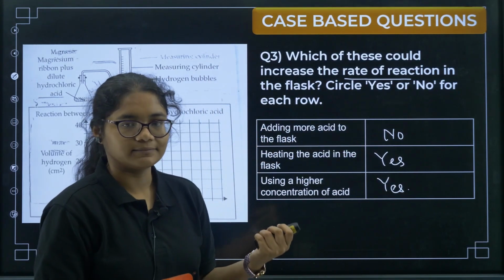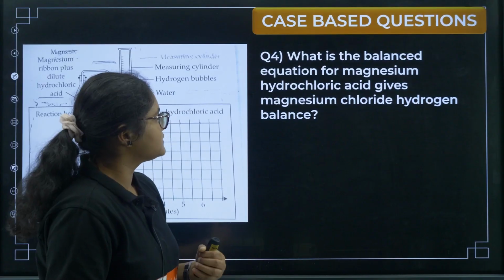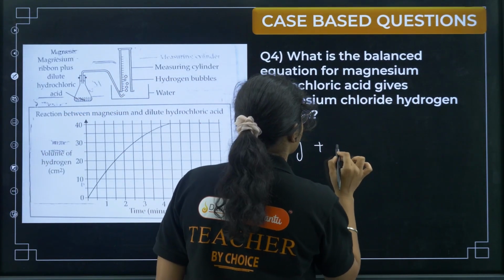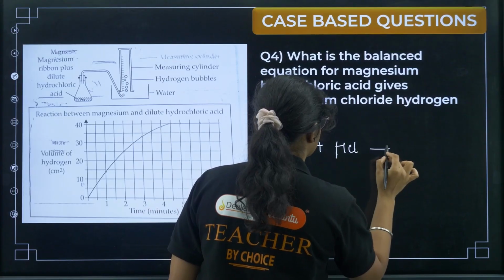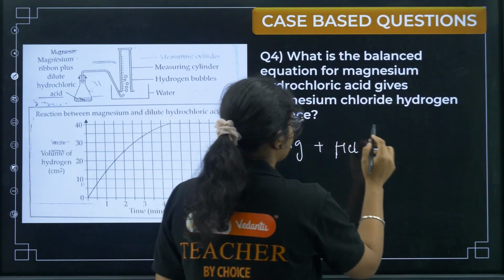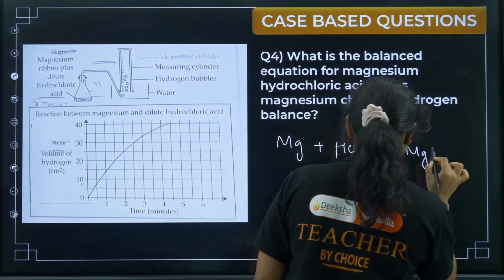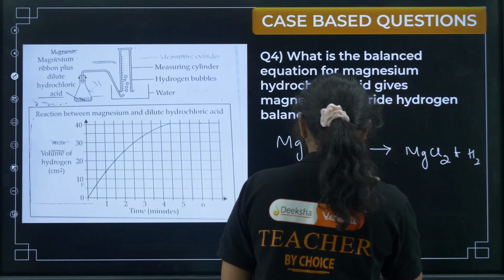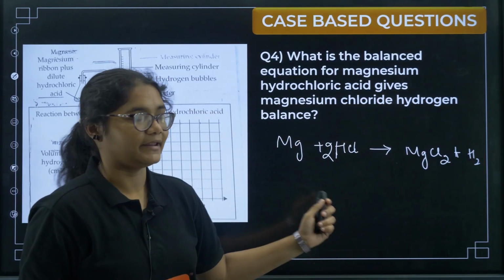Okay, next, what is the balanced equation for magnesium and HCl? The reaction of magnesium and HCl gives magnesium chloride and hydrogen gas. So if you see, this is the balanced chemical reaction here.